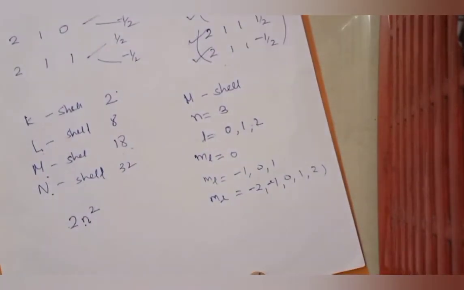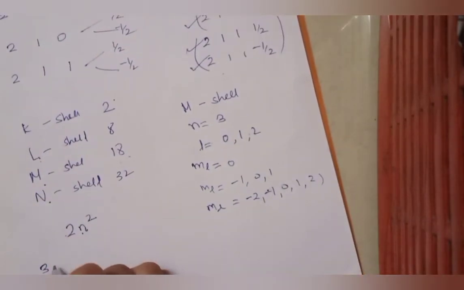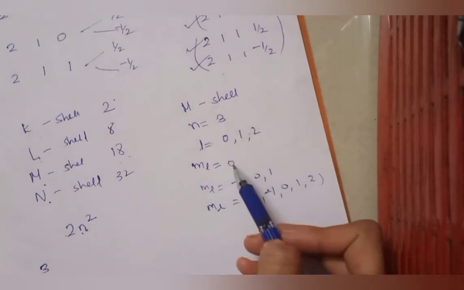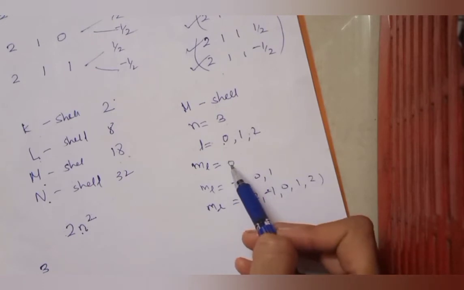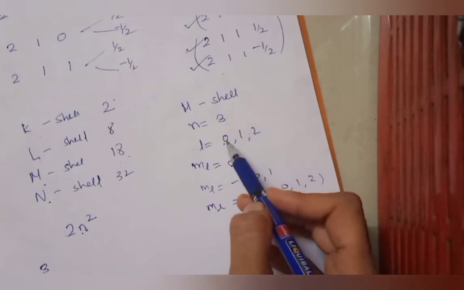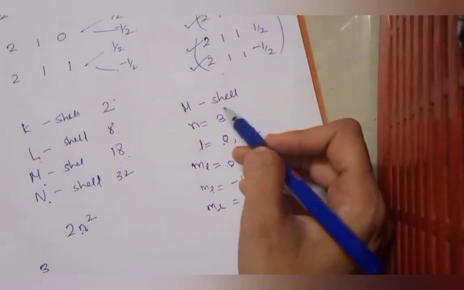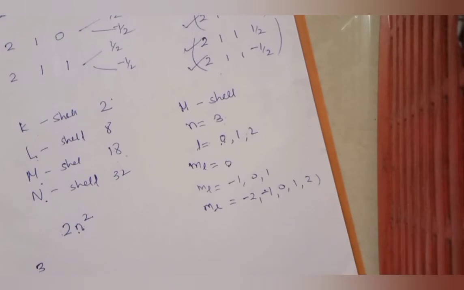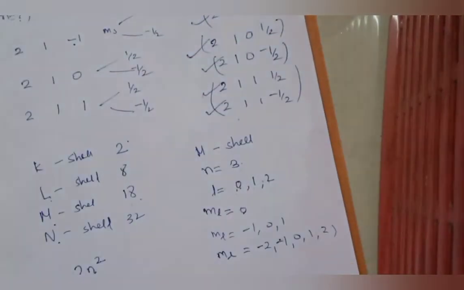So check what are the different combinations which are possible. N is 3 only, okay. N is equals to 3, then L equals to 0, ML equals to 0, plus half, minus half, that is one combination, right? 3 0 0 minus half. So this combination, I should show you actually. Wait just a second. So let us do it for this M shell, okay.